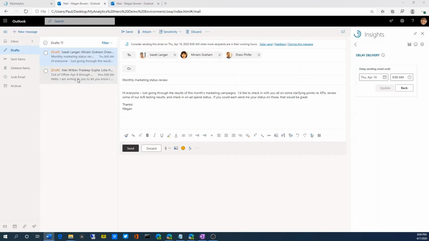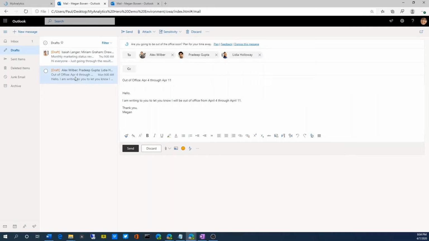Megan has another draft email she's been working on, and she can see that based on the contents of this email, she can set her time away, set automatic replies, notify collaborators, and resolve upcoming meetings that are impacting her time away. She can even book focus time before and after her time off.